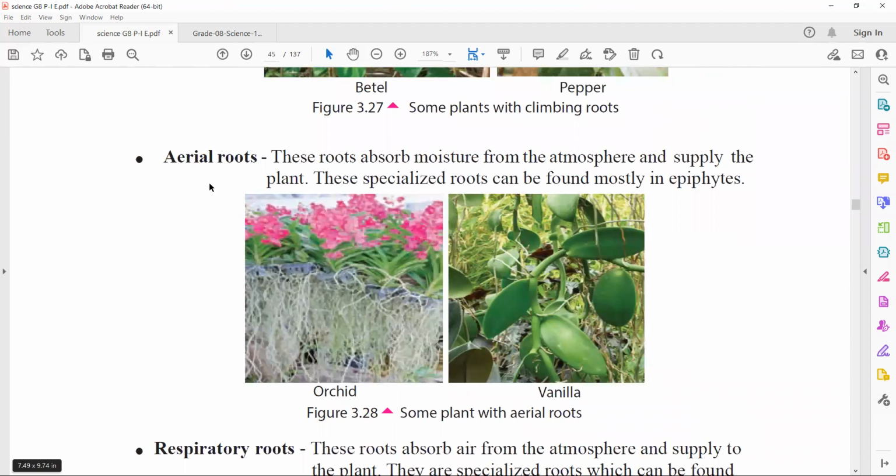Right, here you can see aerial roots. These roots absorb moisture from the atmosphere and supply the plant. These specialized roots can be found mostly in epiphytes. So epiphytes are the plants that grow on another plant. Okay, so epiphytes means it's a kind of plant that grows on another plant surface, right? So here the answer is orchid.